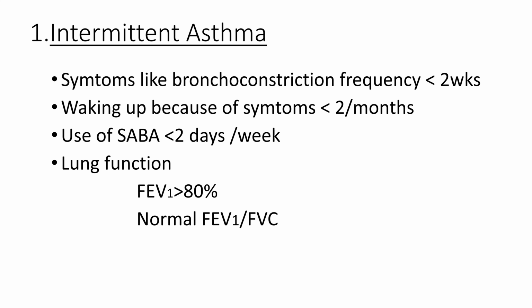And we can also get the normal FEV1 and FVC ratio, that is forced expiratory volume in the first second and forced vital capacity. Let's learn how to treat this intermittent type of asthma.